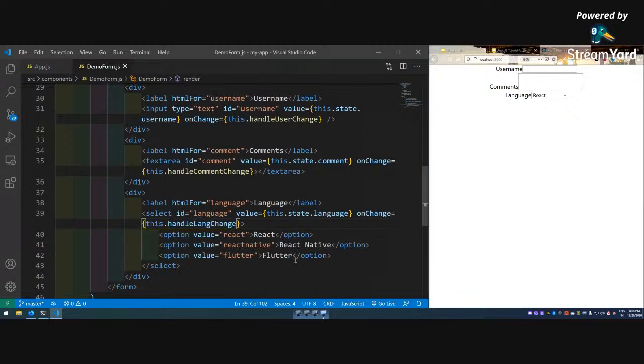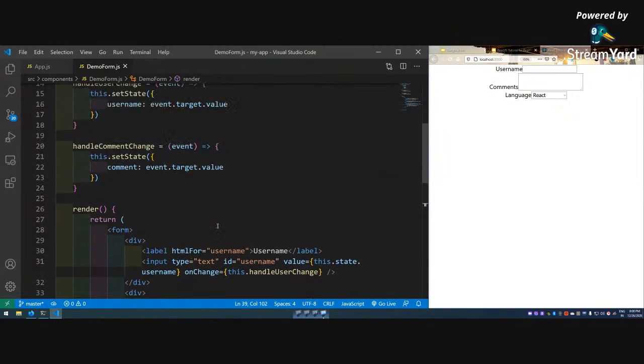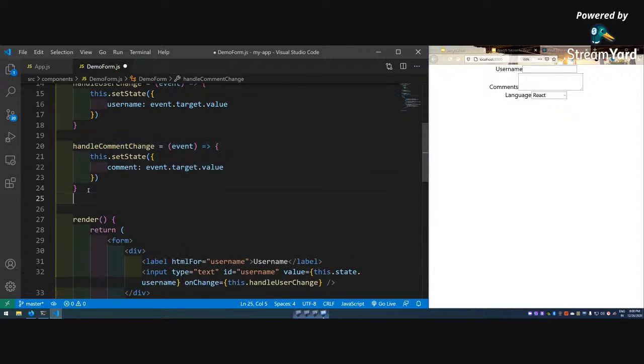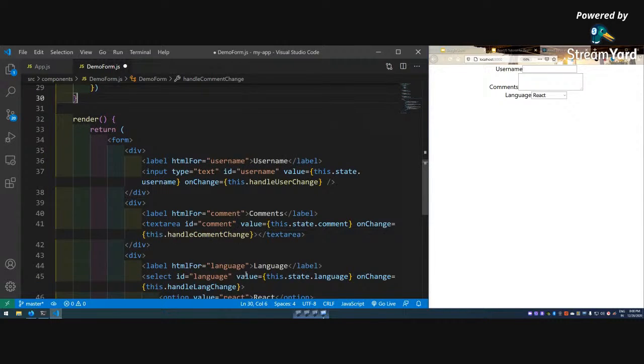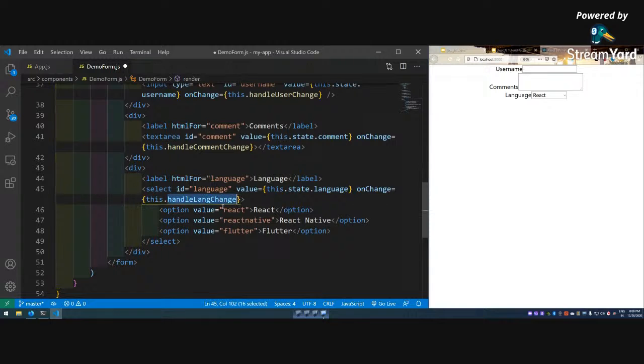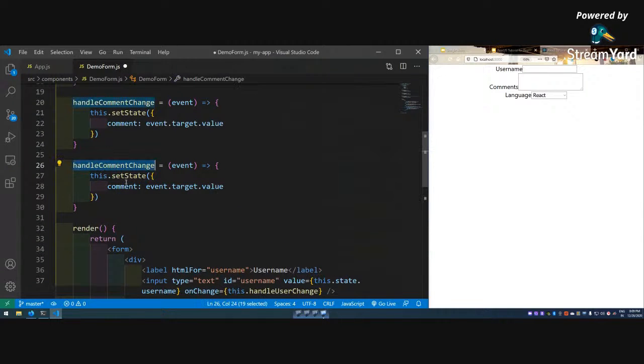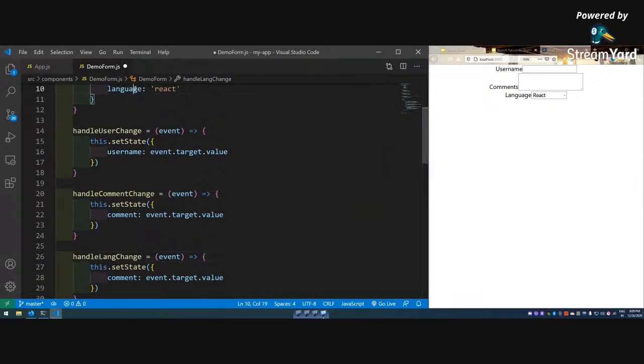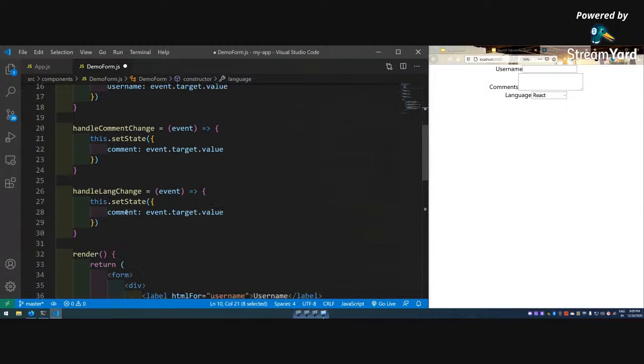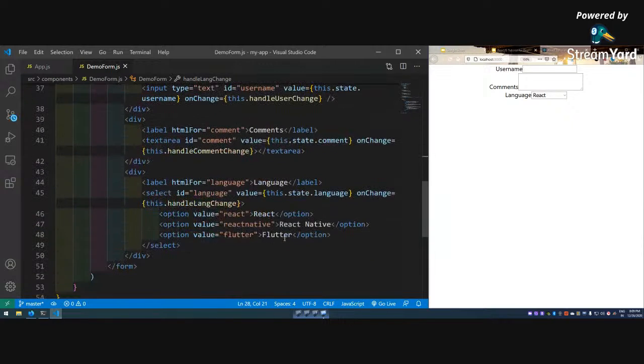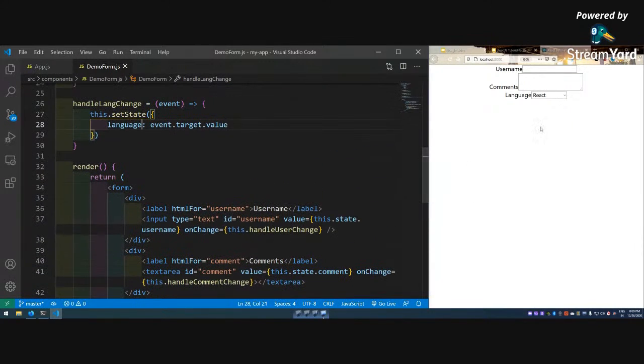And I have to make this, which is exactly similar to the earlier one. So copy it, paste it, handleLangChange, and here it will be language. Okay, so this is done. I'm able to change it here.